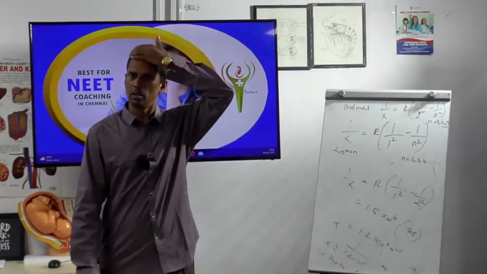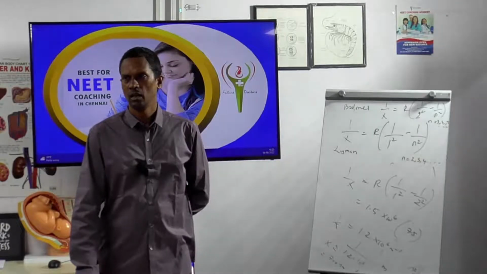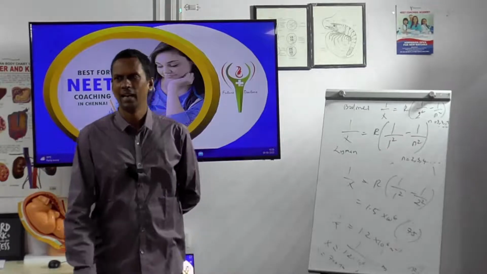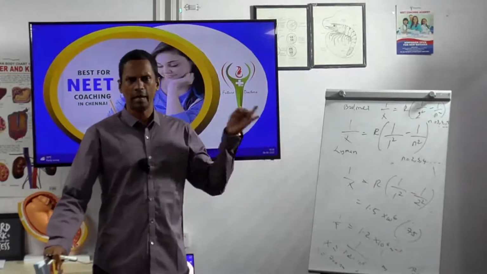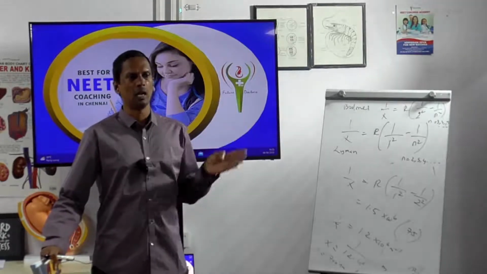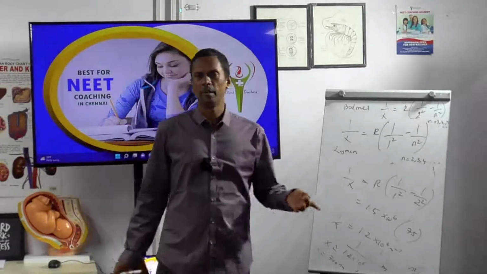10 power minus 3 is milli. Simple thing. 10 power minus 3 milli, then 10 power minus 6 micro, then 10 power minus 9 nano. 10 power minus 12 is picometer.